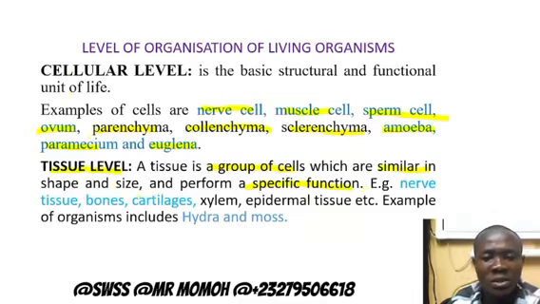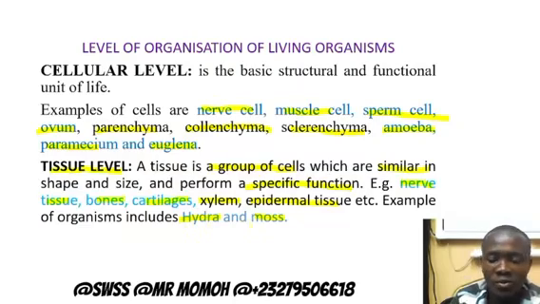Examples of tissues that are found in human are nerve tissue, bone, and cartilage. And we also have examples of tissues that are found in plants. We have the xylem that is responsible for transport of water and mineral nutrients, and the epidermal tissue that is responsible for protection. And here we have two examples of organisms that exist at the tissue level: hydra and moss. So if you are asked to give examples of organisms at the tissue level, we have hydra and moss.